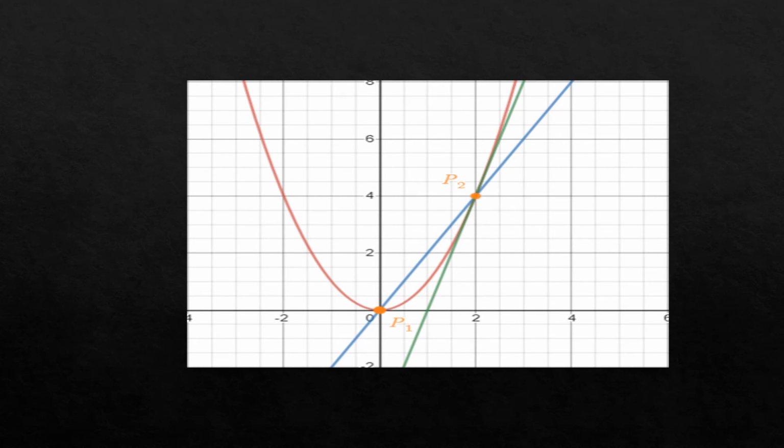Now consider this graph here. The green line can be considered a tangent line because there is only one single point here. Whereas P1 and P2, that means the blue line, can be considered a secant line because it touches at two points, P1 and P2.